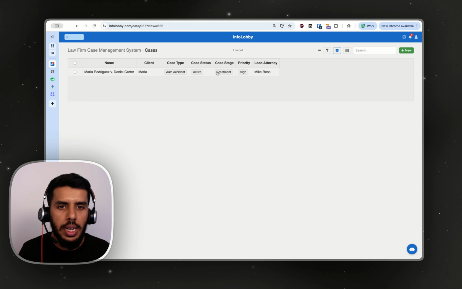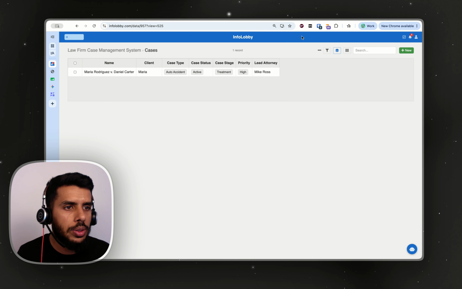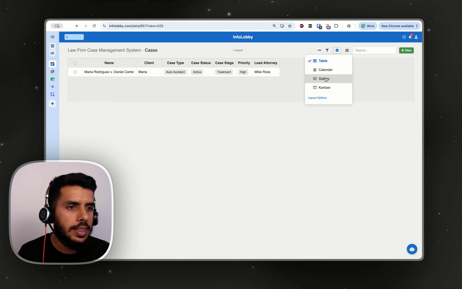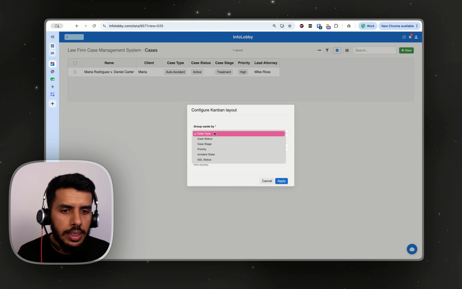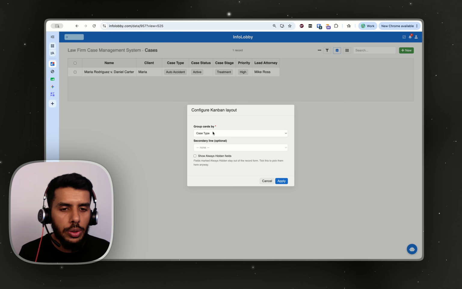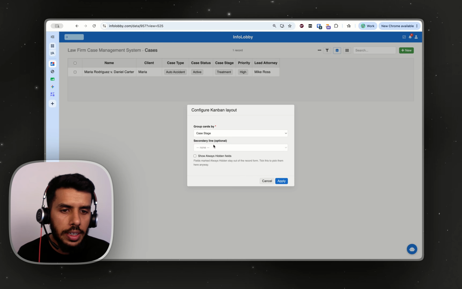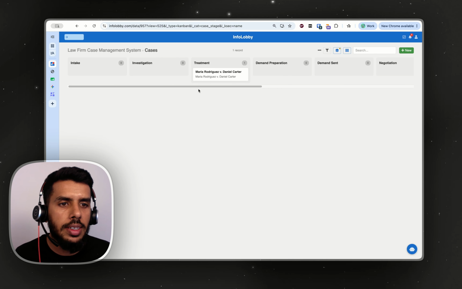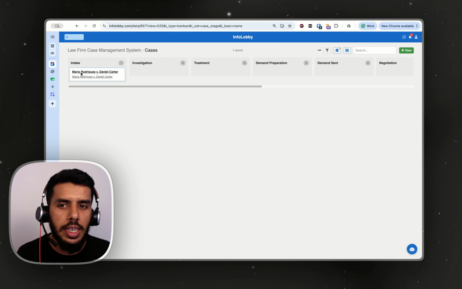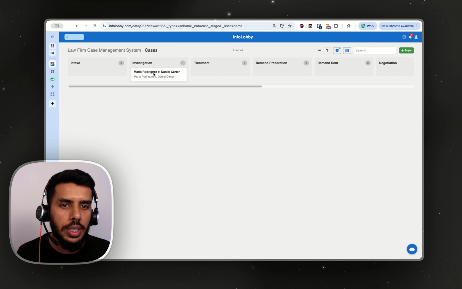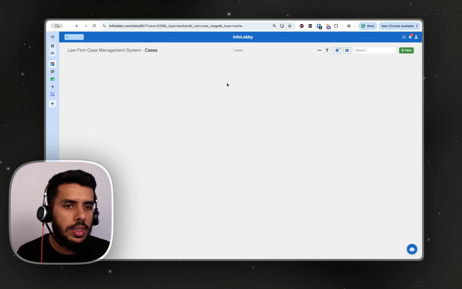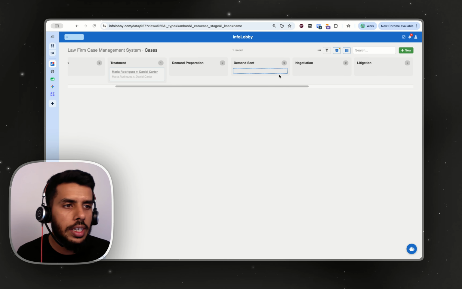Having a Kanban board is really helpful if you have multiple cases and you want to know where all these cases are standing. So you can go ahead and click here and select the Kanban board, and then select the field you want to group the cards by, and I normally go with case stage, and then the name is what is going to apply. So now what this does is that you know at what stage of the case this is. Like now you know that this was an intake case. Once it has gone to investigation, you can do that. Once it has gone to treatment, once it has gone to, let's say, litigation, you move it all the way here.